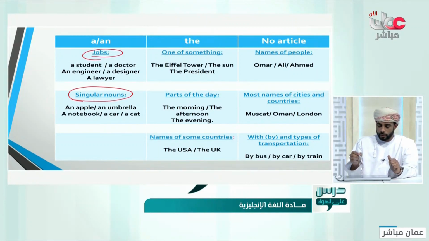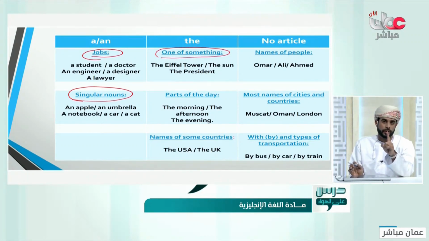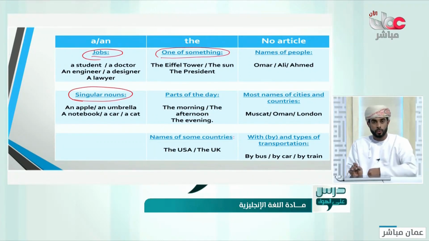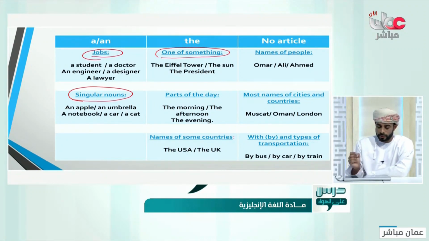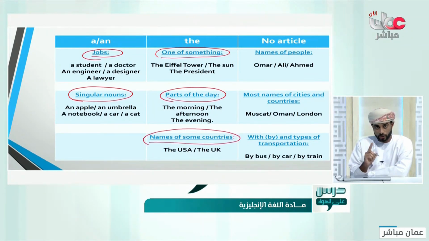We use the with something that you have only one of in the world, for example, the Eiffel Tower, the sun, the president, the moon. Those are things we have only one of in the world. Also parts of the day, the morning, the evening, the afternoon. And names of countries, some of the countries, not all of them.